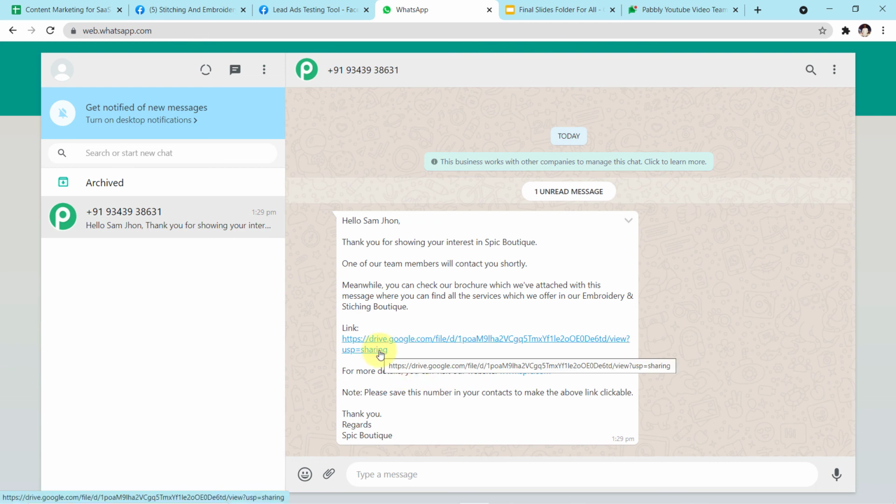Okay guys, right now this link is a hyperlink, but generally what happens, until you save the number, this link won't turn into a hyperlink. So whenever you create a template, please don't forget to add a note here. Thank you, regards, Spick Boutique.